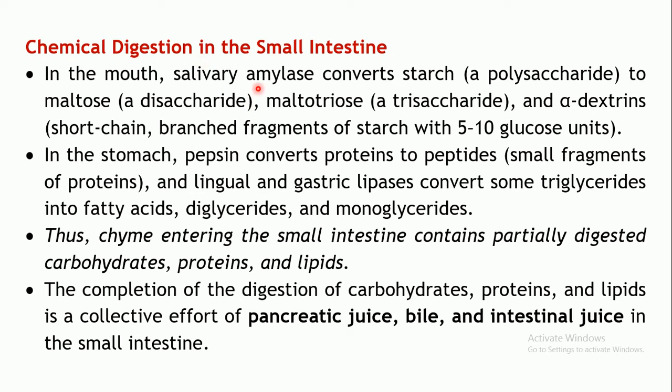It is a carbohydrate digesting enzyme, so it will convert the starch, which is a polysaccharide, into a disaccharide, that is maltose, a trisaccharide, that is maltotriose, and alpha dextrins. Alpha dextrins are short chain branched fragments of the starches, which mainly comprise 5 to 10 glucose units. So this is the only digesting enzyme in the mouth.